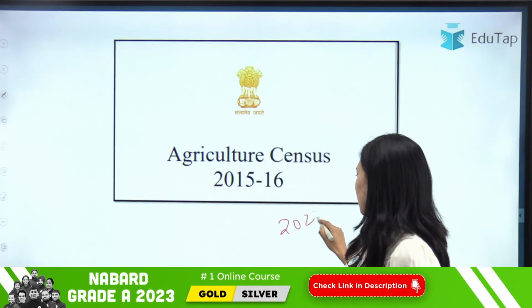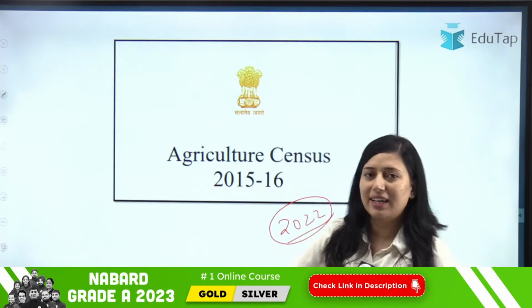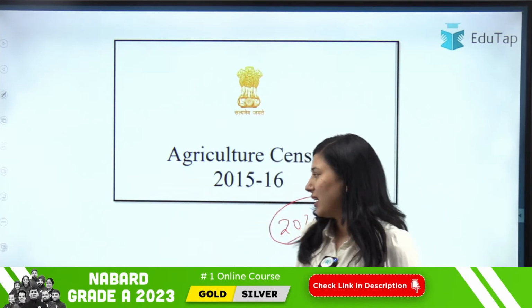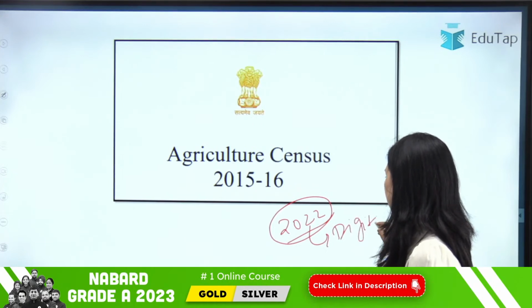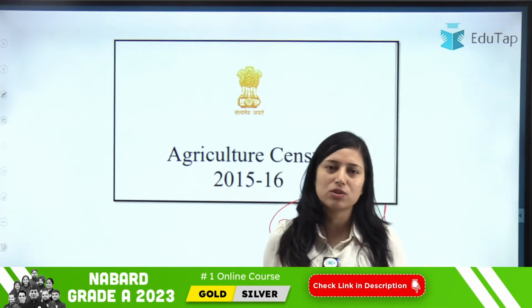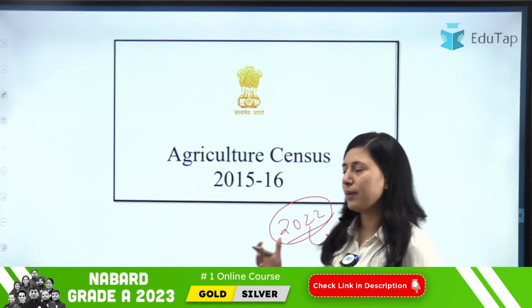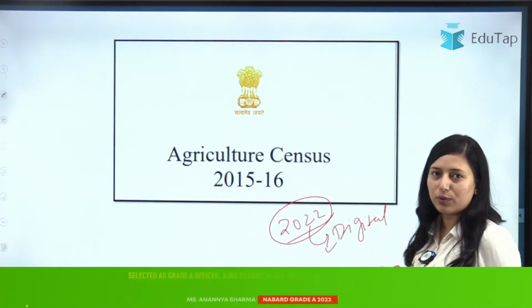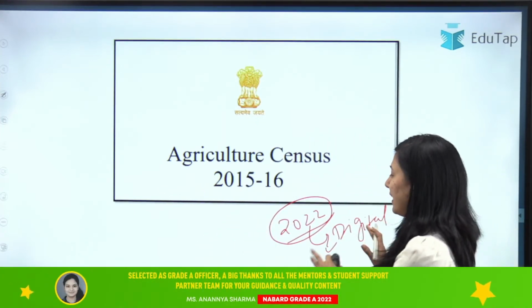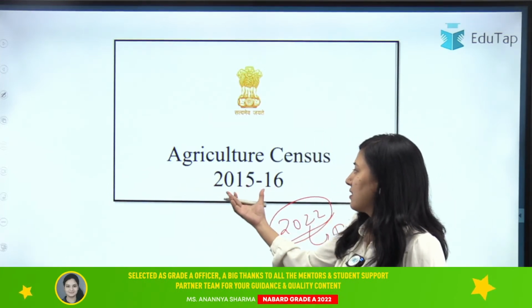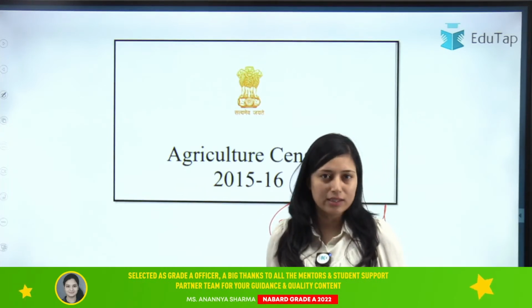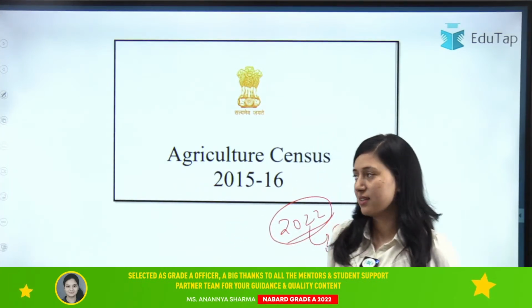For the latest census, the collection of data is going on, and you should know that this is going to be digital. This is the digital census, through tablets and phones, the latest one which we are going to get. But for now, we don't have any details regarding this census. So for us, the agriculture census of 2015-16 is the latest one. So we will be covering this census.